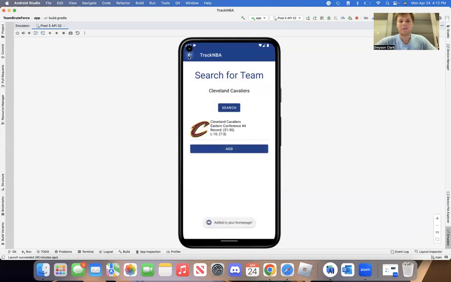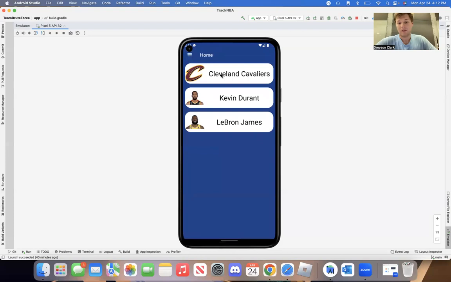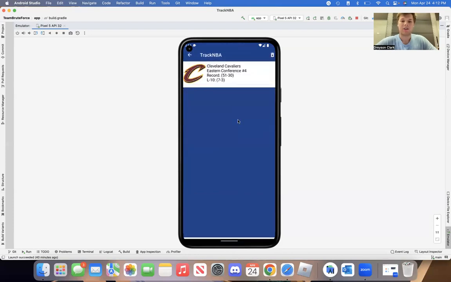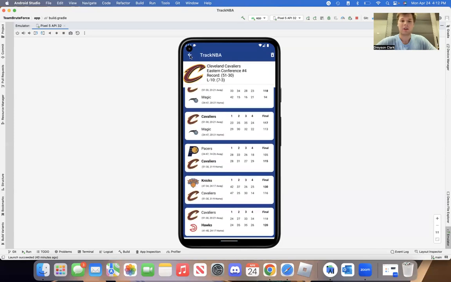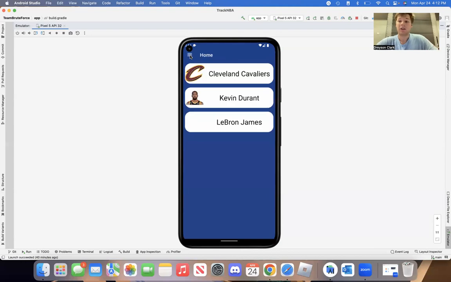And I'm going to add them. And you can see the Cleveland Cavaliers are now on my favorites list. And when I click on them, it will take me to their last 10 games and show me the box scores for those. Now I'm going to hand it off to Dre Clark.